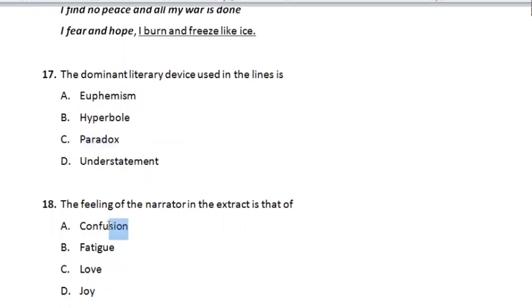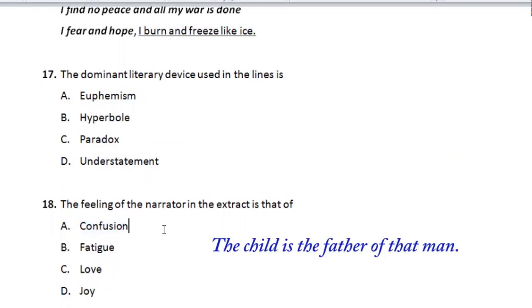For example, when someone says 'the child is the father of the man,' that is simply paradoxical, and it is confusing because it will take you some time to understand the meaning, if you will understand at all. So the correct option for question 18 is A, confusion.